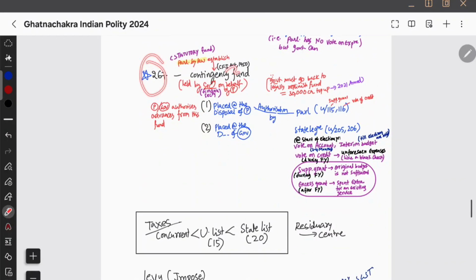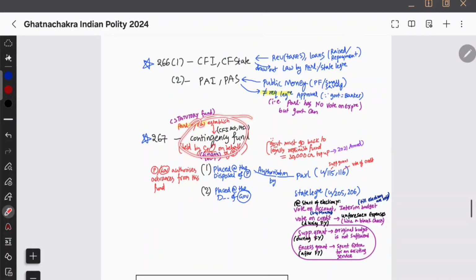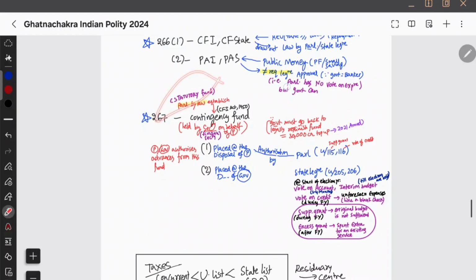The next, Article 267, contingency fund. It was established through the Contingency Fund Act 1950. So parliament by law establishes it. Therefore contingency fund is a statutory body. Consolidated fund and public account are constitutional bodies, whereas contingency fund is a statutory body. Okay. Contingency fund is held by the secretary. Which secretary? Finance secretary on behalf of the president.